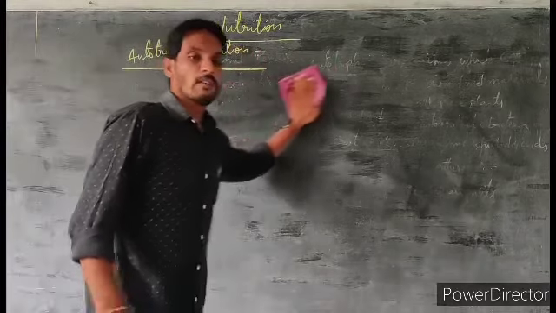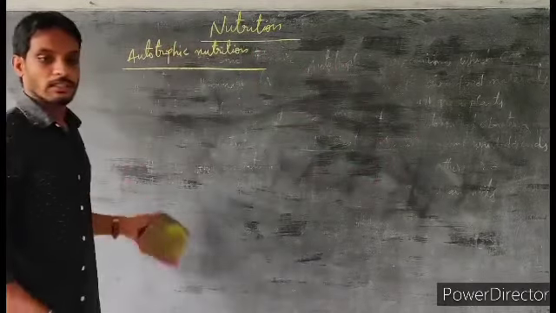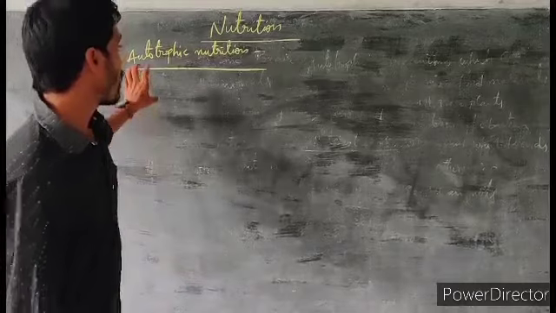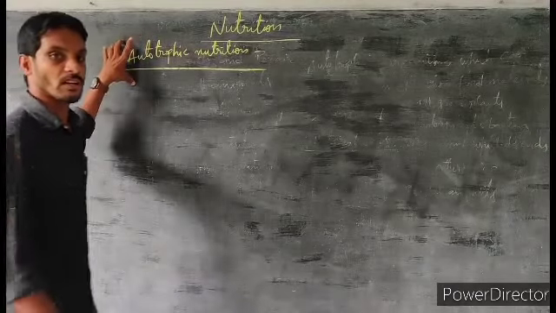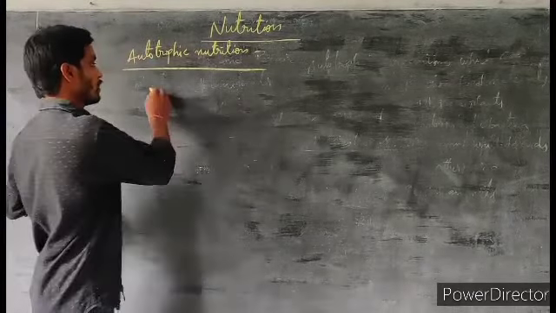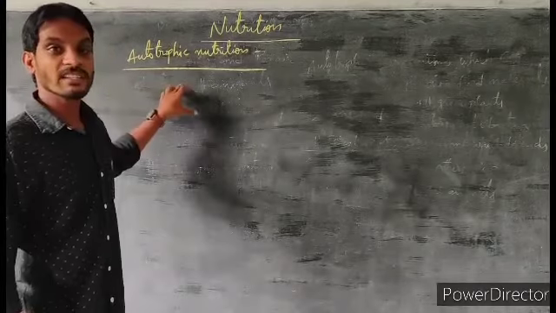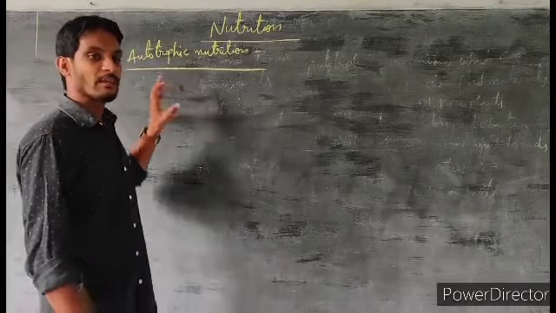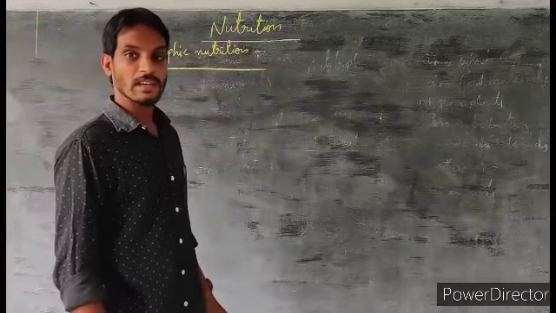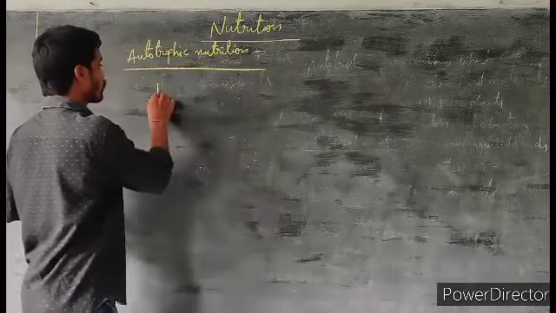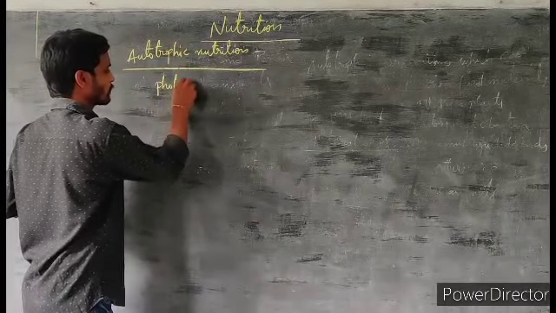Plants only can prepare their own food materials on the earth. So that process is called autotrophic nutrition. So how can the plants make their own food materials? Plants can make their own food materials by a process called photosynthesis.